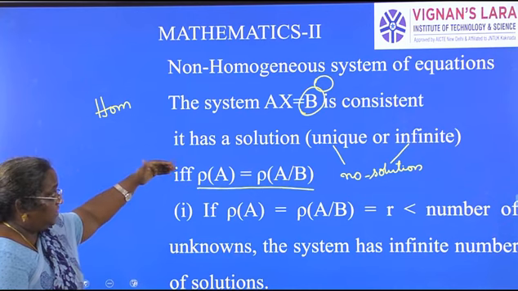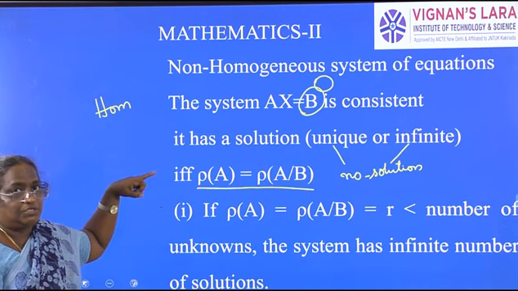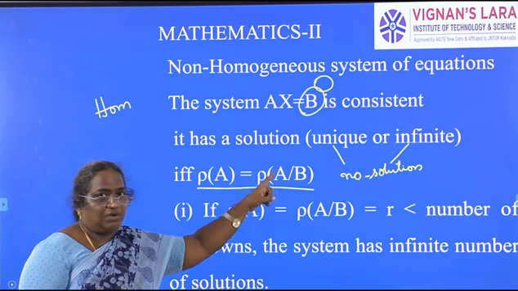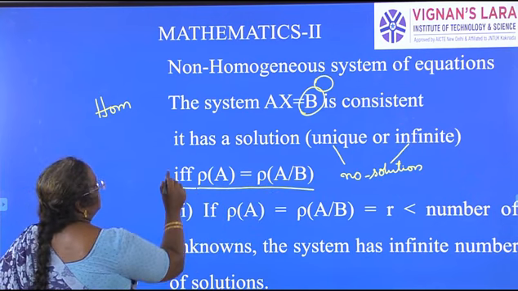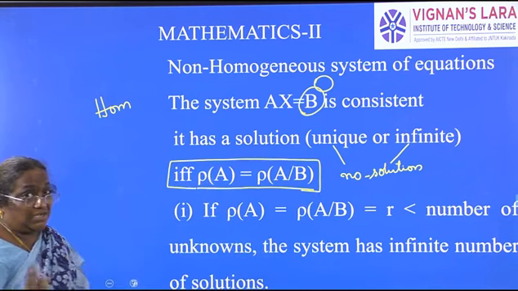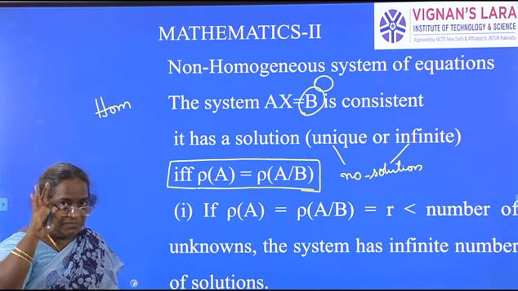So one condition is it has a solution, means consistent. There is solution. What is the condition? Rank of A is equal to rank of augmented matrix. You have to remember, for that system to have a solution, means not no solution. System is consistent, means definitely there is a solution.